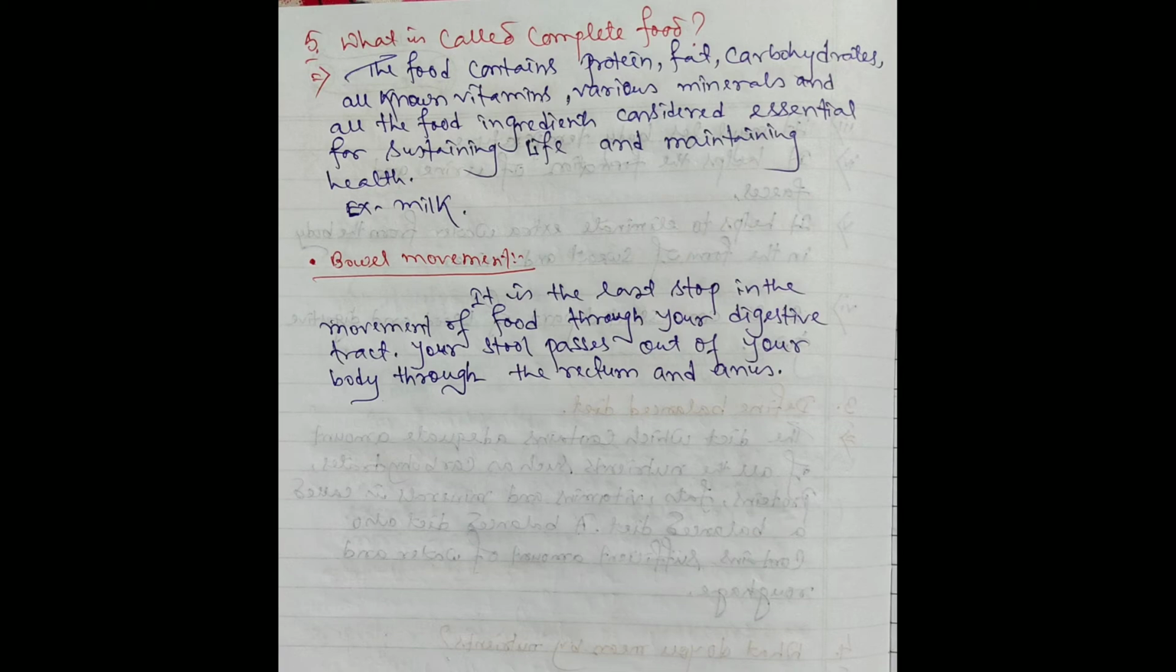Question number 5. What is called complete food? The food that contains protein, fat, carbohydrates, all known vitamins, various minerals, and all the food ingredients considered essential for sustaining life and maintaining health. Example, milk.